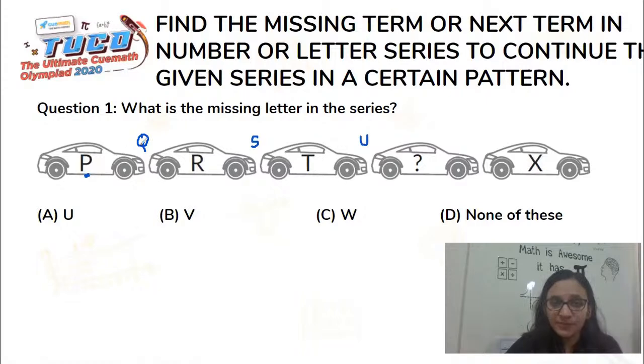So we take P, Q being skipped, we take R, S being skipped, we take T, U being skipped, we will take V, and W being skipped, we take X. So very clearly, the letter that comes in the place of the question mark is V, which is option B.